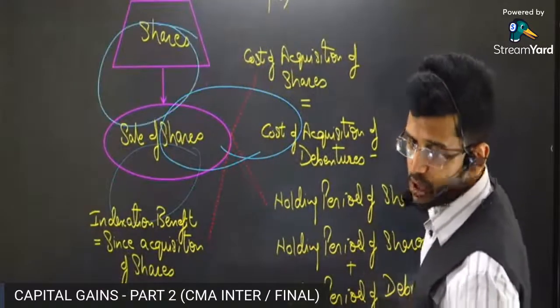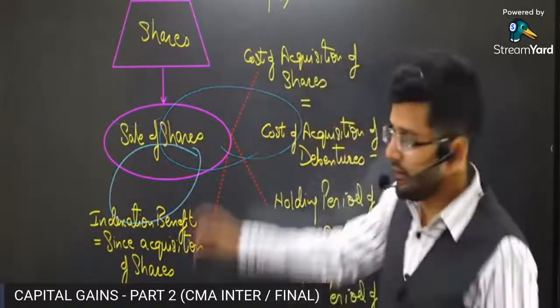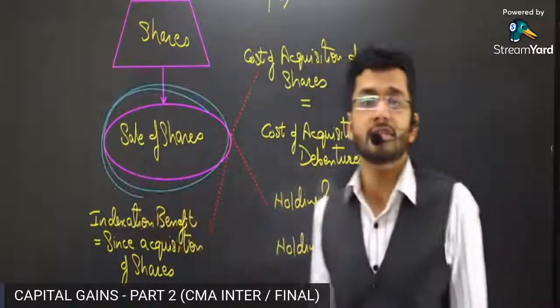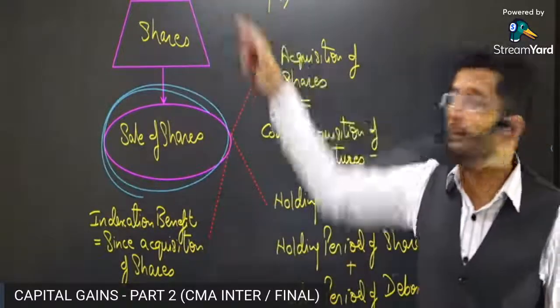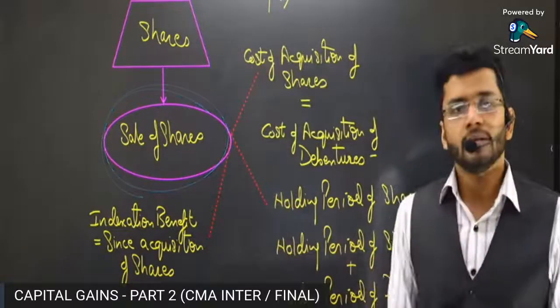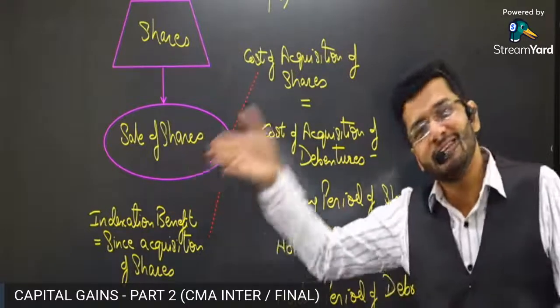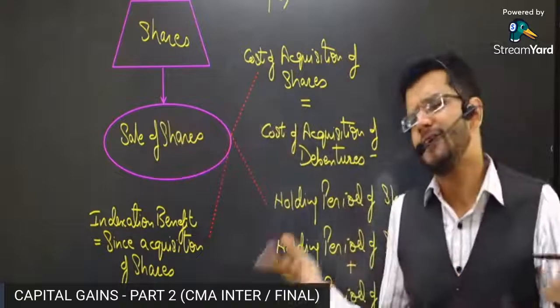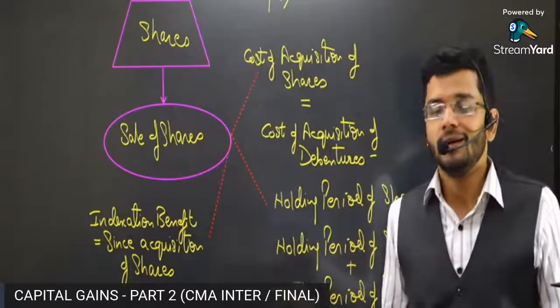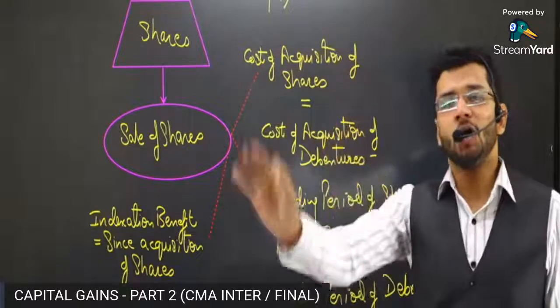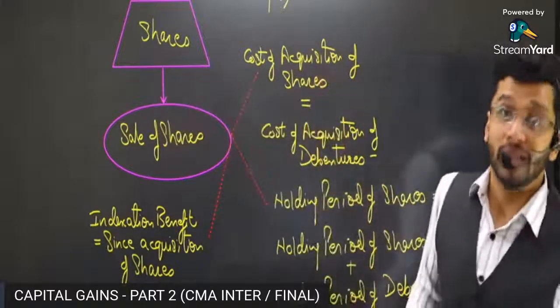The first leg is tax free. Second leg is absolutely not tax free. Then again, same problem. Sales consideration is the consideration which you receive after selling these shares. Perfectly all right. But what will be the cost of acquisition? What will be the cost of acquisition? That is the question which we need to deliberate now.